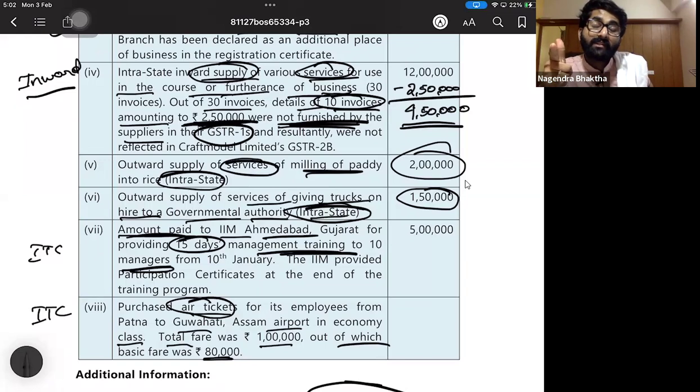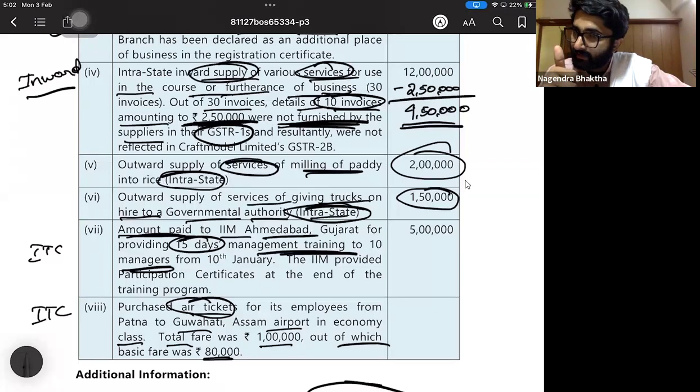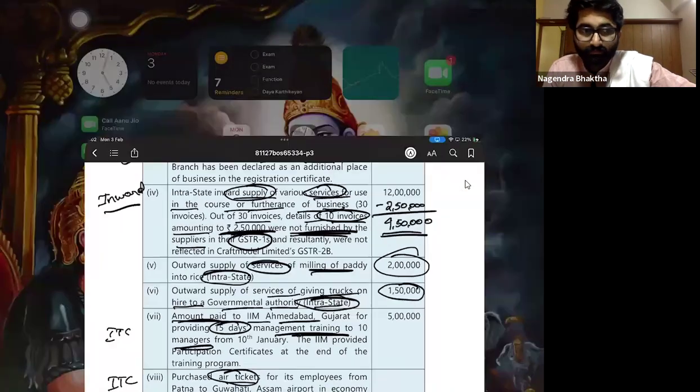Training and performance appraisal services, section 12, subsection 5, as per the IGST place of supply chapter. If training and appraisal services are given to a registered person, the registered place shall be the place of supply. So here, XYZ is registered in Bihar and the supplier of training services is in Gujarat. Gujarat to Bihar, the place of supply is Bihar. Clear? So IGST is applicable, 5 lakh into 18% IGST.